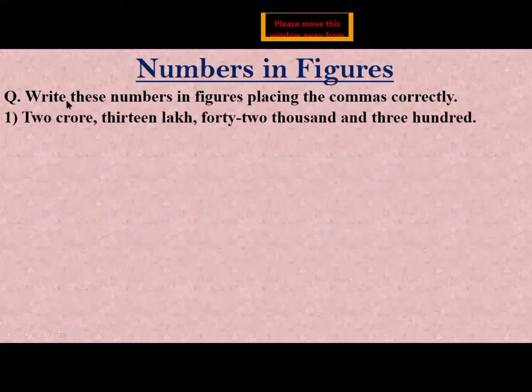Numbers in figure. Now we write these numbers in figure, placing the commas correctly. So here number 1 is 2 crore, 13 lakh, 42,300. So how do we write the number in figure?